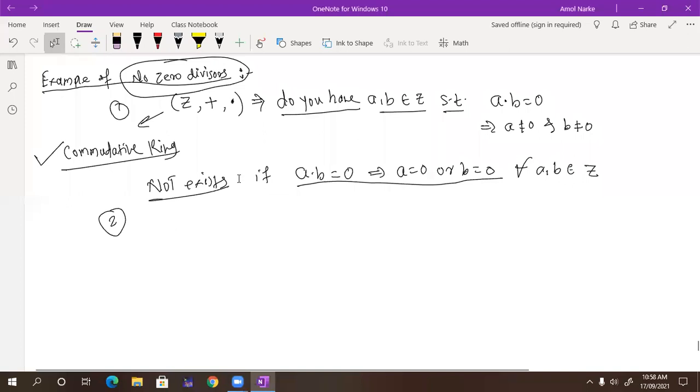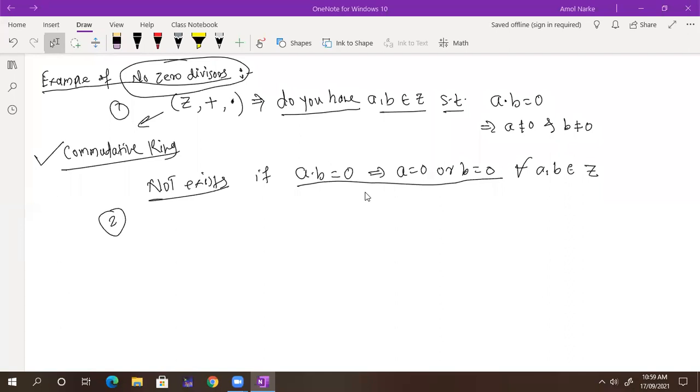Okay. So tell me, do you understand this one, the example of no zero divisors? Yes, sir. So in no zero divisors, you have this condition: if the product of two terms is equal to 0, this implies either one of them is equal to 0. Any other example do you have in your mind? Please give me another example. Give me an example of a commutative ring, then we will think whether it has zero divisors or not.